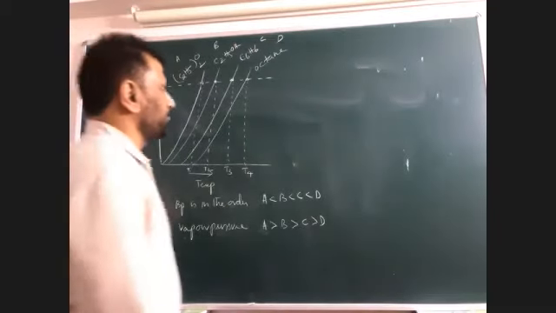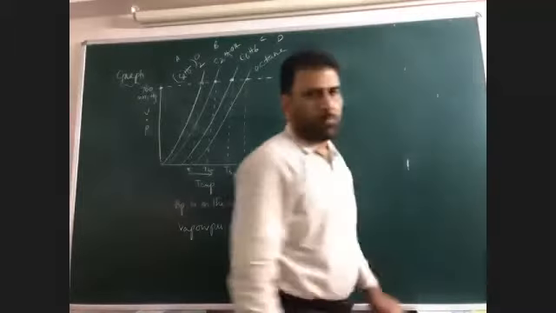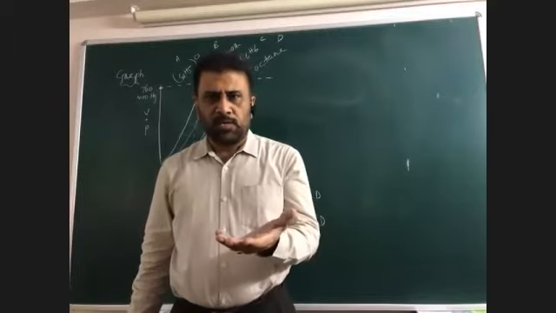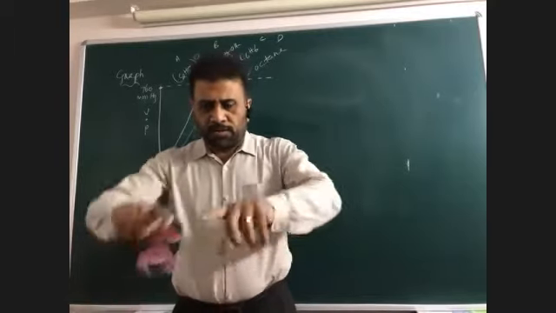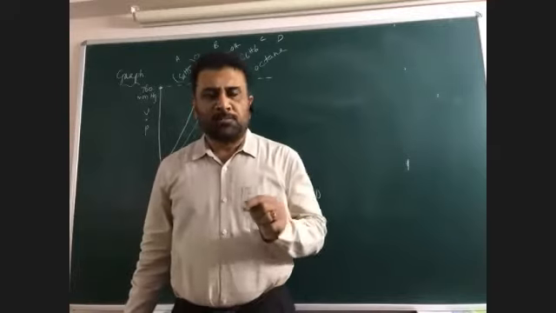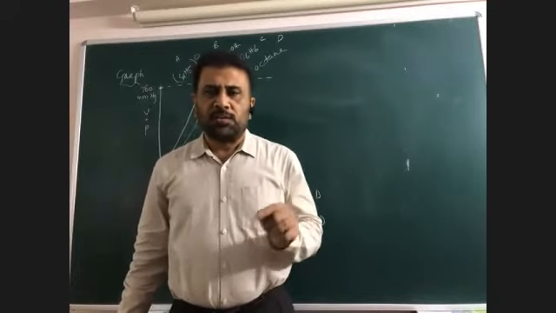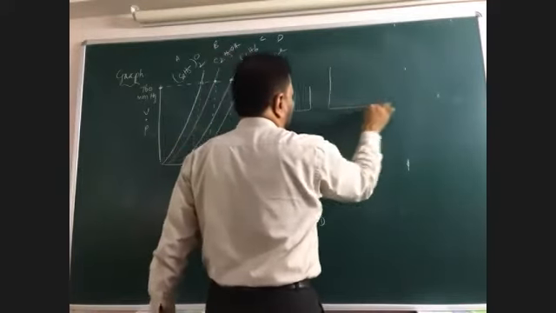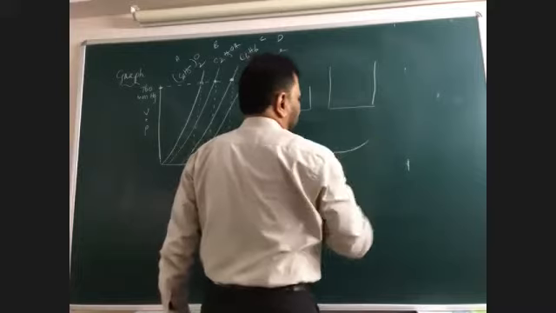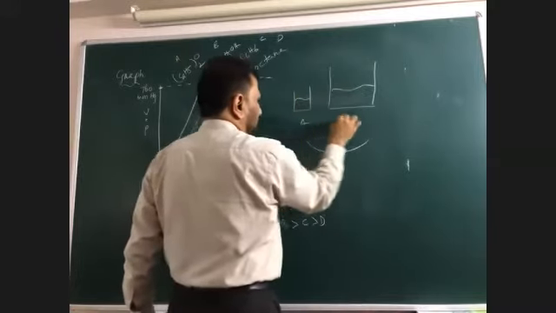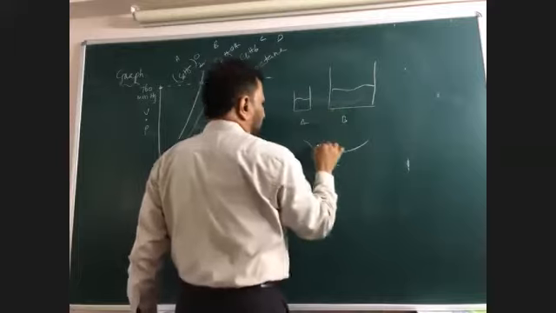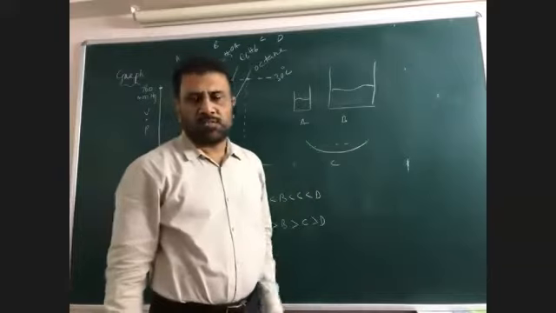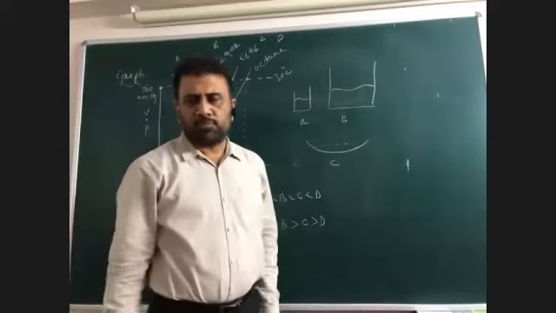This is another case next. Tell me one point. Does vapor pressure depend upon the surface area? For example, if I take a glass of water, a saucer of water, a bucket of water, keeping temperature constant for all three systems, in which case is the vapor pressure more? For example, this is one beaker, this is another beaker, this is another saucer. In this, water is there. A, B, C. Everywhere, water is there. At 30 degrees, which has more vapor pressure?